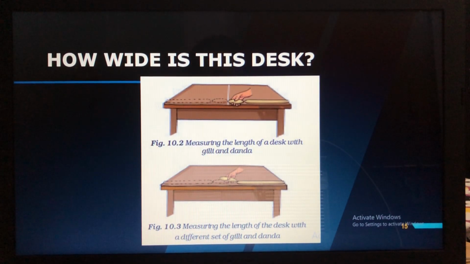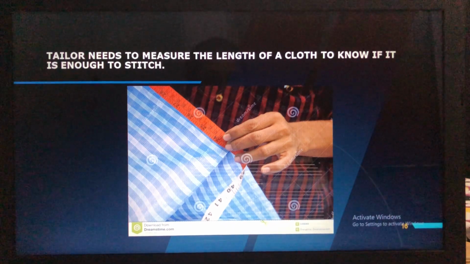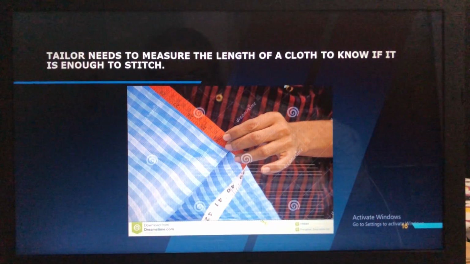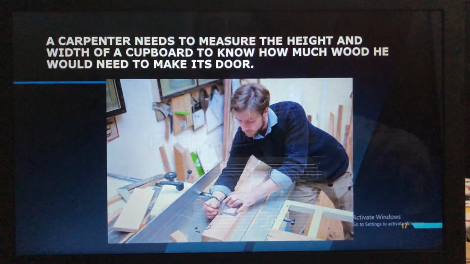Then next came how to measure distance, measuring the length of a desk with the gilli and danda. I told you what is gilli and danda, you can see it in the picture itself. Earlier people used to measure like this, but nowadays we have the meter tape to measure it. Then the tailor needs to measure the length of the cloth to know if it is enough to stitch. So even the tailor needs measurement, and here also he uses the meter.